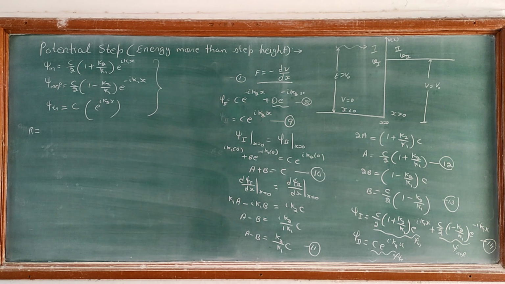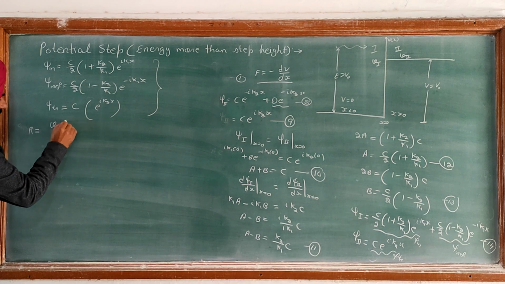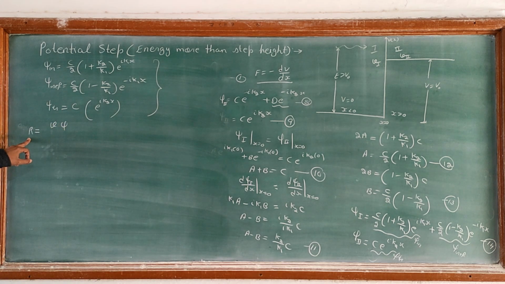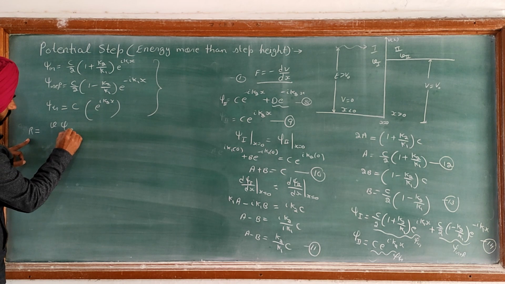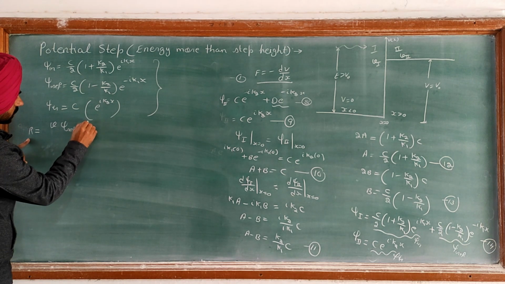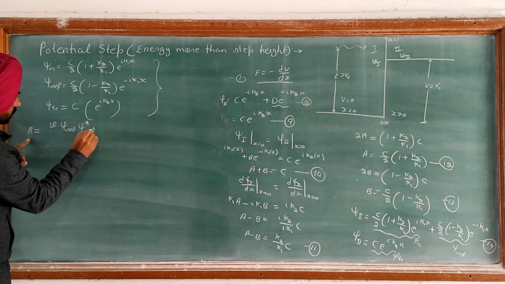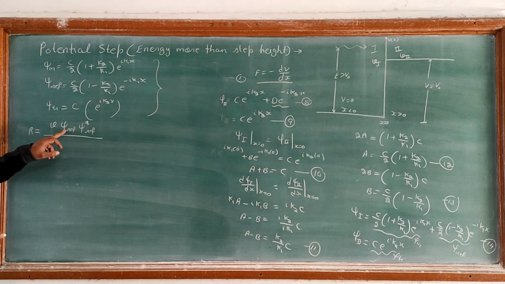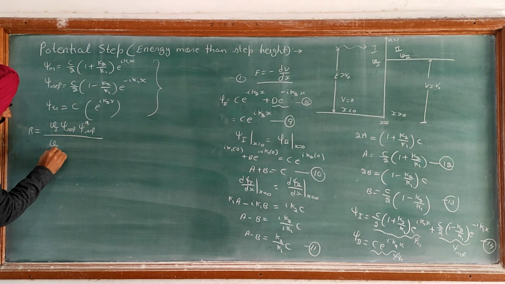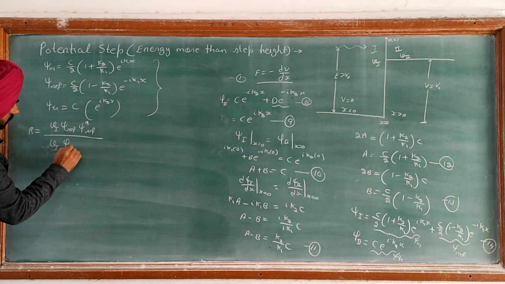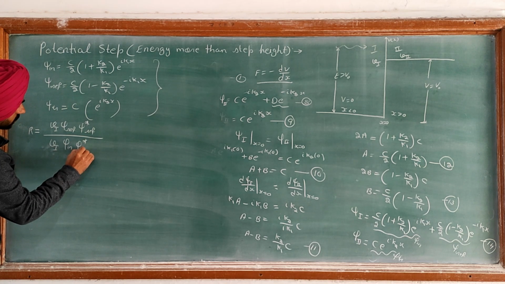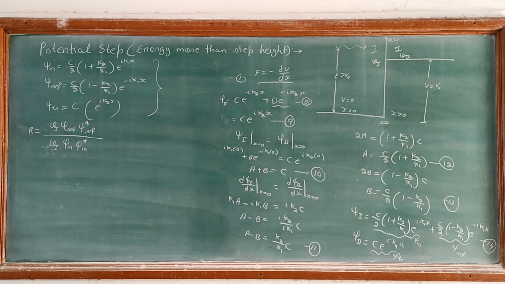That means we can say velocity v times psi reflected times psi star reflected. The reflected wave is in region 1, so we are considering the velocity v1, and psi incident is also in region 1, times psi star incident. So the upper term gives the reflected probability current density and the lower term gives the incident probability current density.